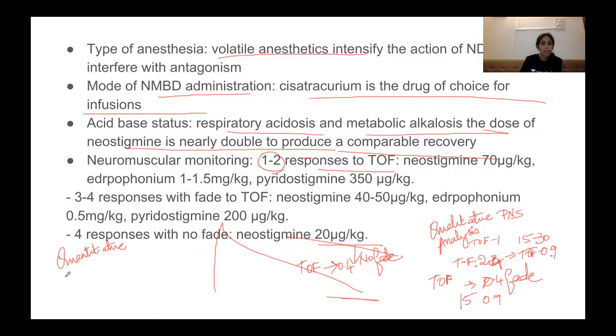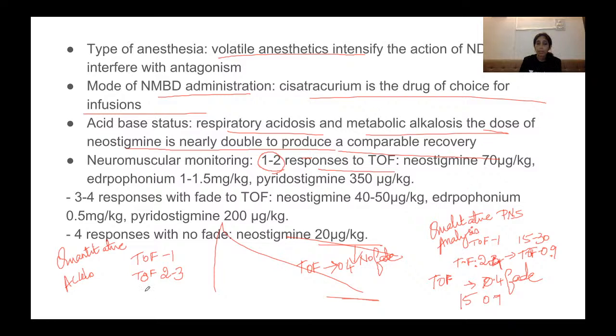Quantitative analysis, that is your accelerometry. When the TOF count is 1, no reversal agent should be given. You should not attempt to reverse the patient. When the TOF count is 2 to 3, this is a deep block, and again a higher dose can be given: 70 microgram per kg neostigmine, pyridostigmine 350, and edrophonium 1 to 1.5.